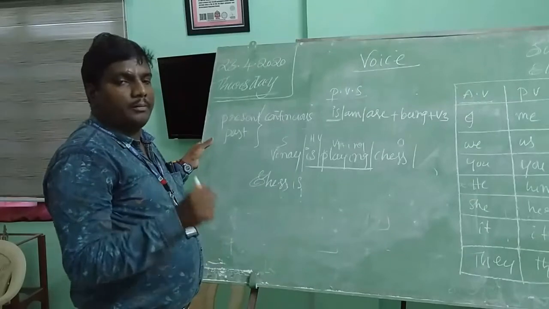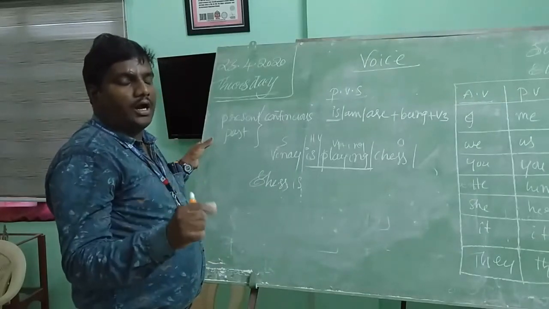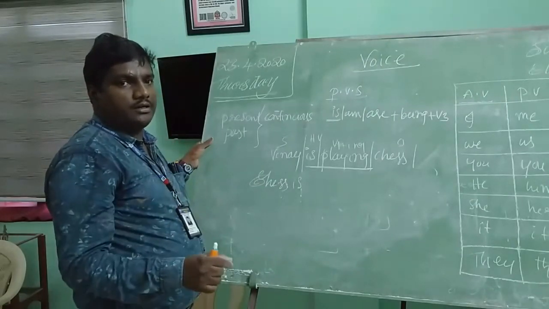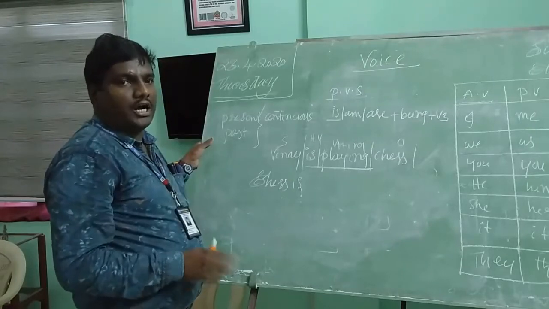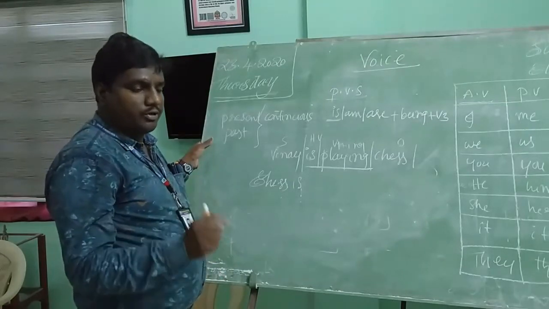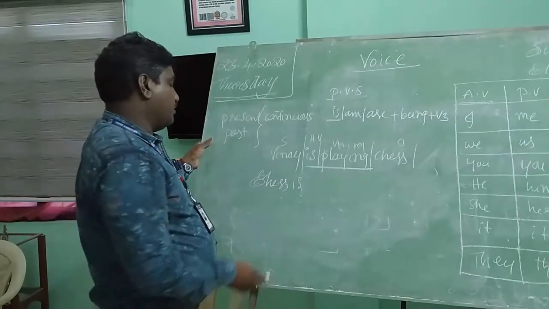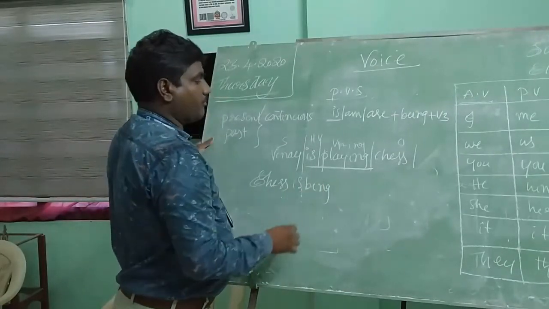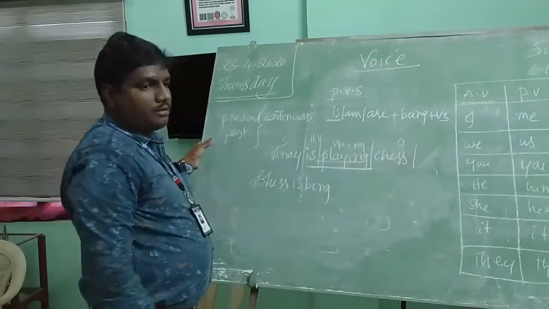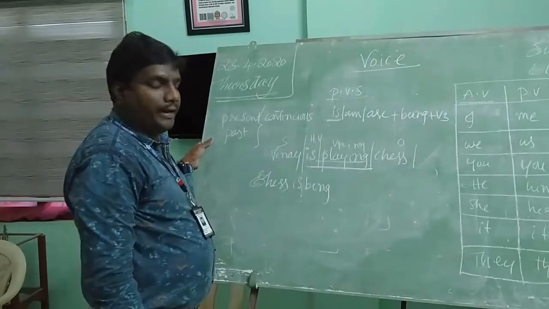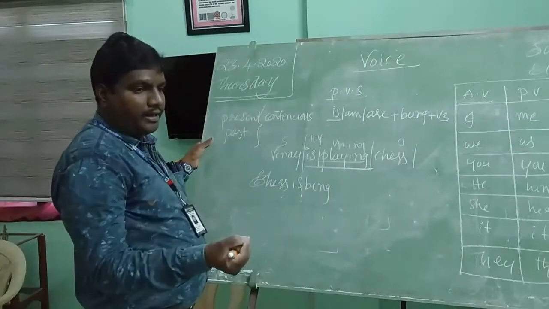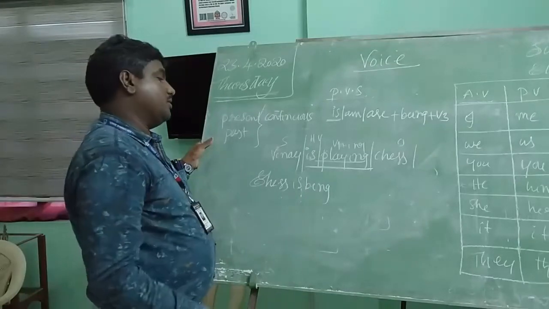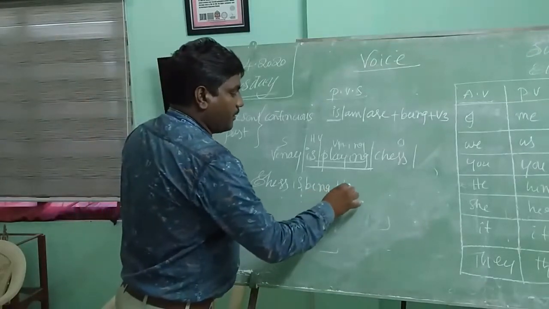Remember, don't forget, being is used in all continuous tenses in passive voice after the helping verb. Keep this point in mind, never forget. Chess is being play. What is the base form of the verb playing? Play. What is the V3 form? Play, played, played. So the V3 form is played.